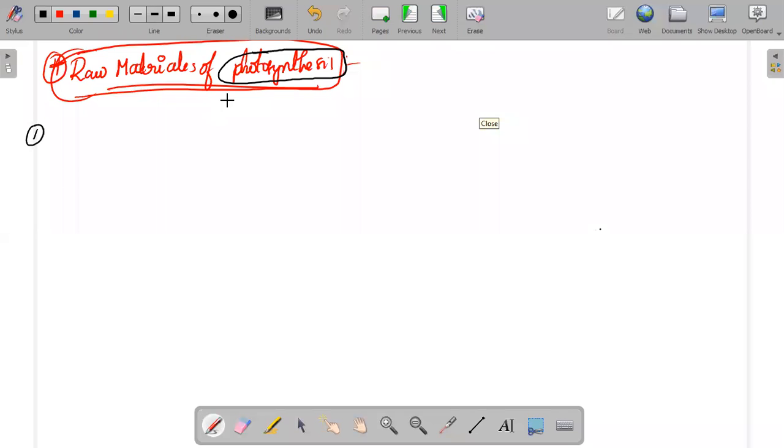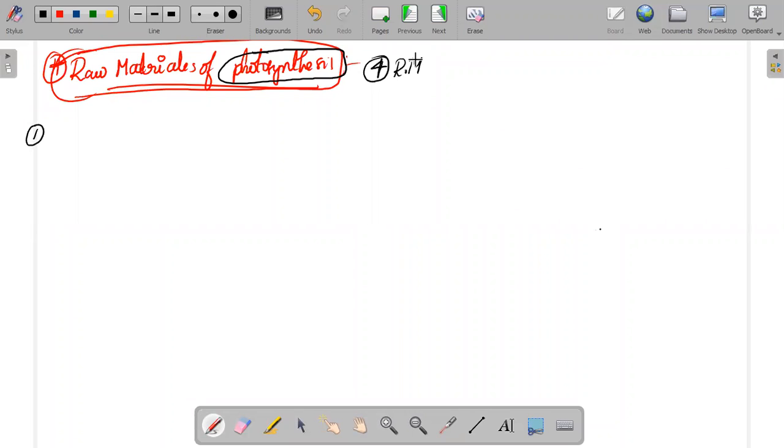Very good, Pujita. What are the other raw materials? Up to where I know, four raw materials are required. Very good, Prachi. Very good, Muskan. Say all four at once.